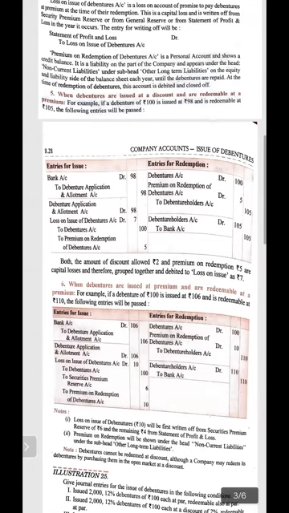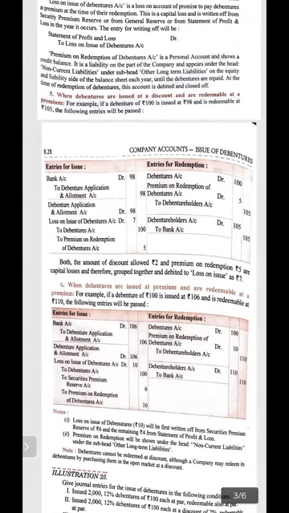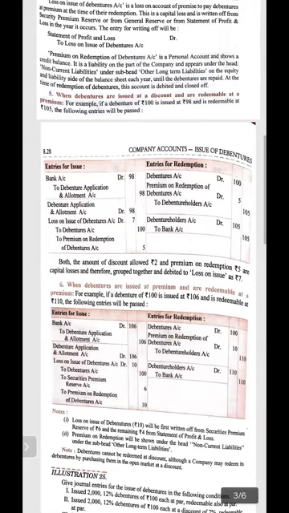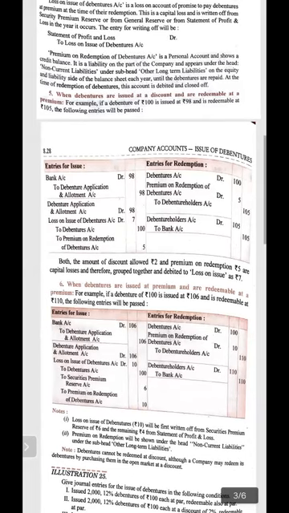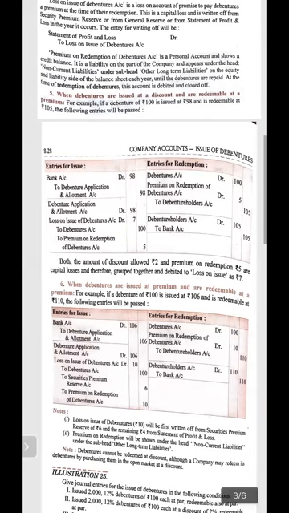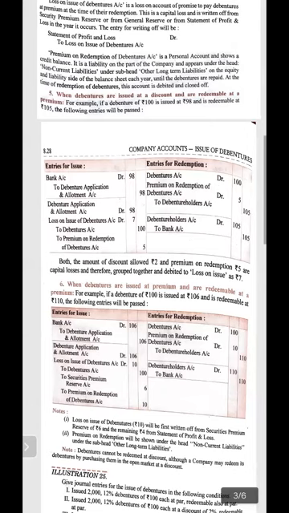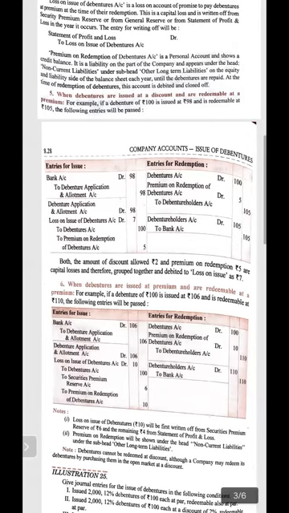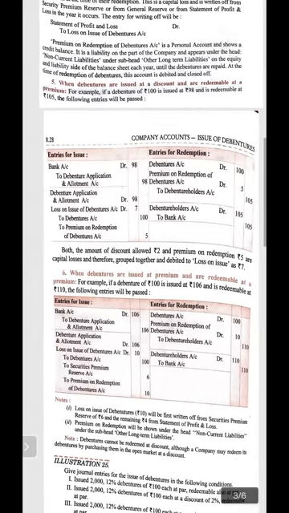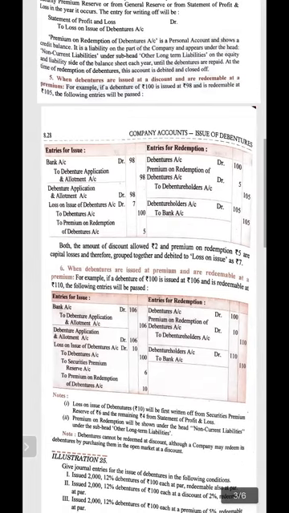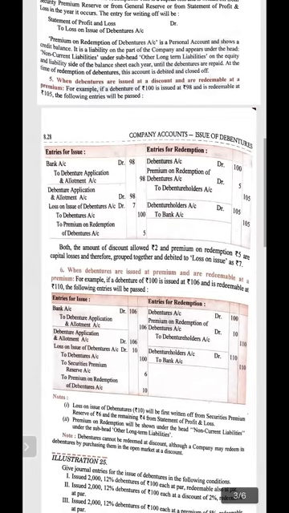How does it arise? 5 rupees loss on the redemption and 2 rupees loss for the discount on issue of debentures. So 5 plus 2 altogether will become 7 rupees. And debenture is of 100 rupees, so it will be 100 rupees credited to debenture account. And premium on redemption of debenture is 5 rupees. Both sides will become equal, that will be 105, 105. I'm repeating once again, the loss on issue of debenture is 5 rupees premium at the time of redemption and 2 rupees for the discount on issue of debentures.